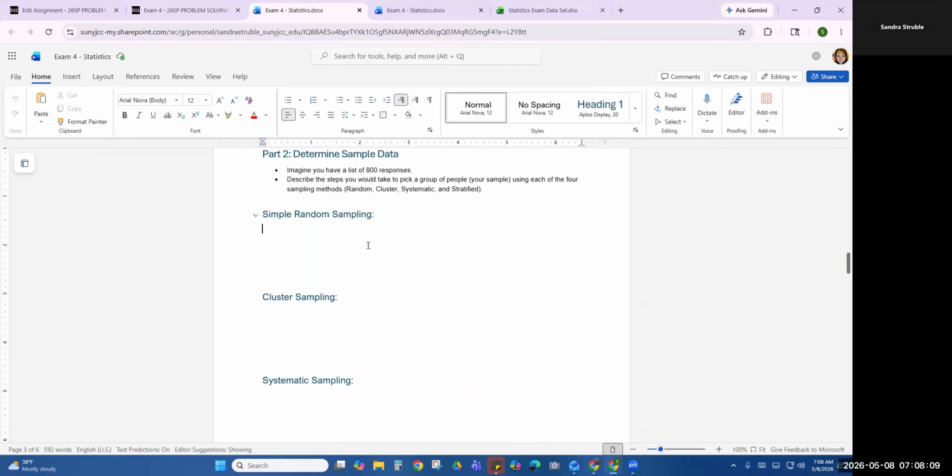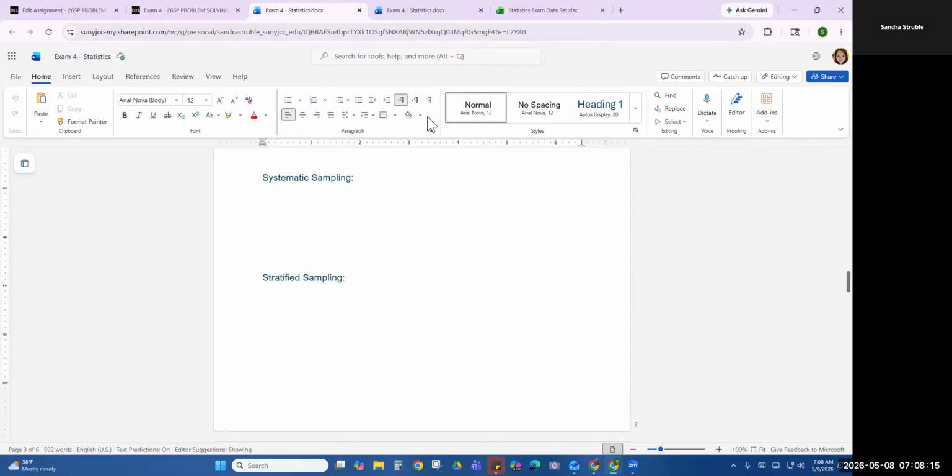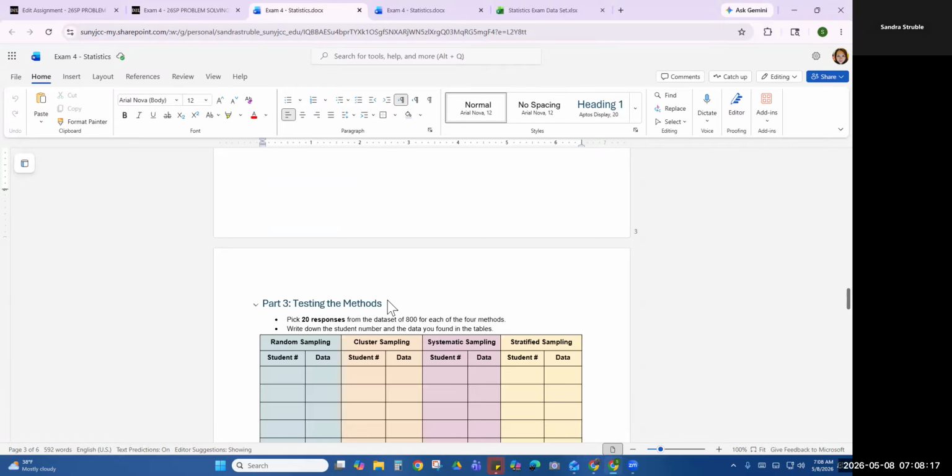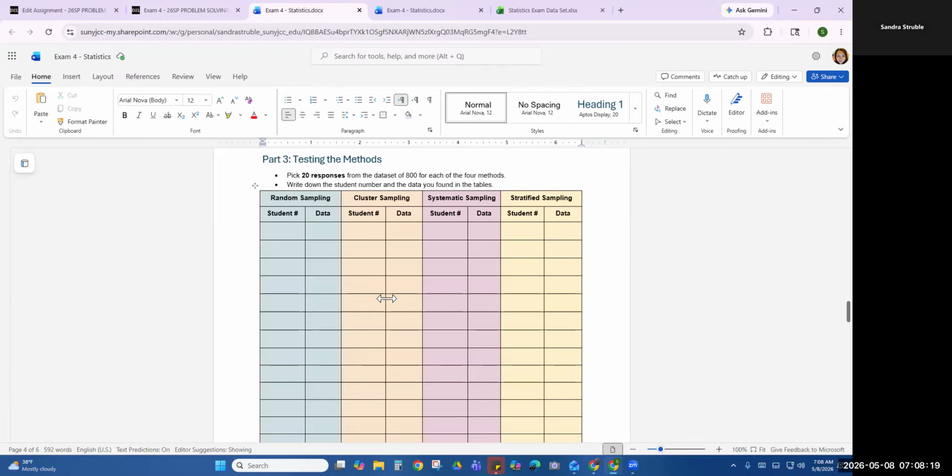So, but I want to know what you would do, what you're going to do for simple random, cluster, systematic, and stratified sampling with your data that you have. Then you're going to come down here and you're going to do those methods that you just explained, how you collect them. You're going to take your statistics exam data, which is this one right here.